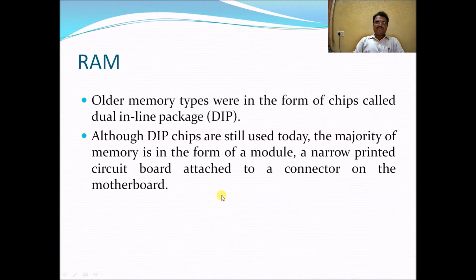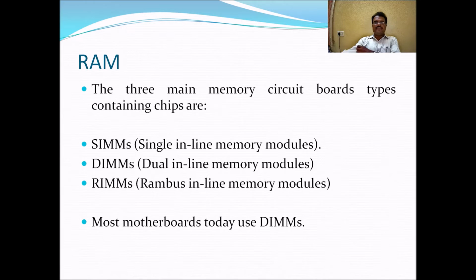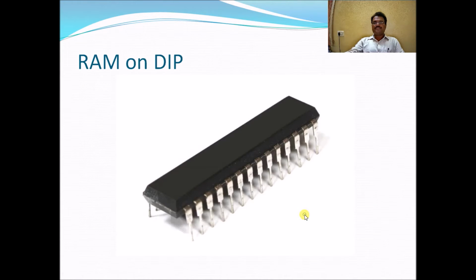Older memory types were in the form of chips called dual inline package chips. Although DIP chips are still used today, the majority of memory is in the form of a module, a narrow printed circuit board attached to a connector on the motherboard. The main memory circuit board types containing chips are SIMMs, single inline memory modules, DIMMs, dual inline memory modules, and RIMMs, Rambus inline memory modules. Most motherboards today use DIMMs, dual inline memory modules.